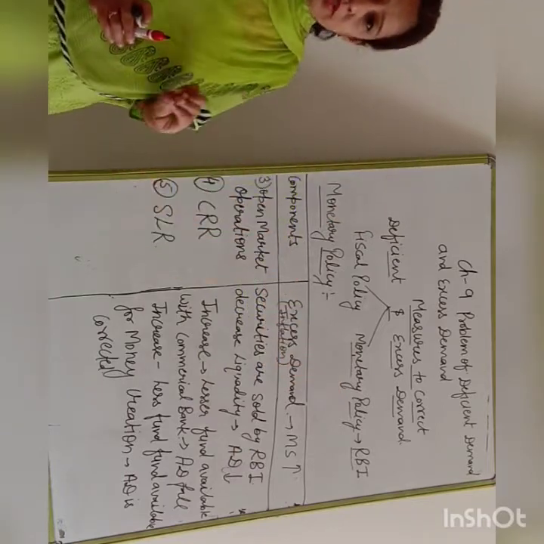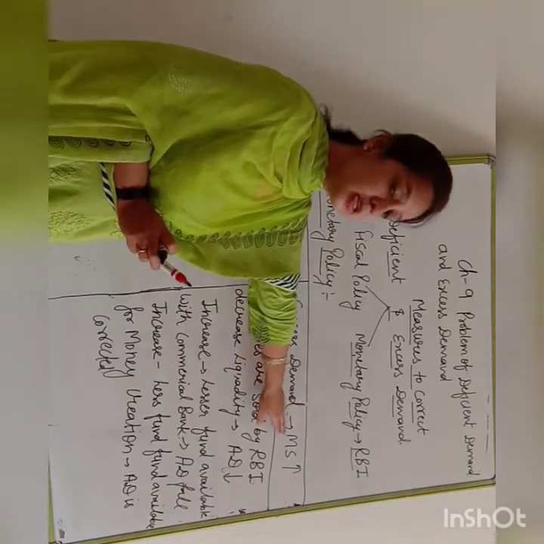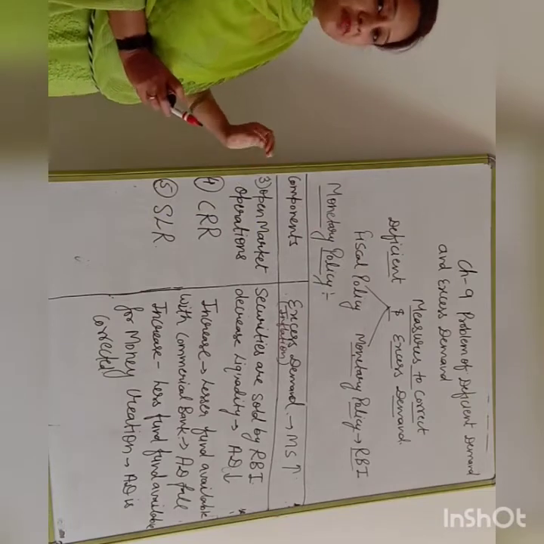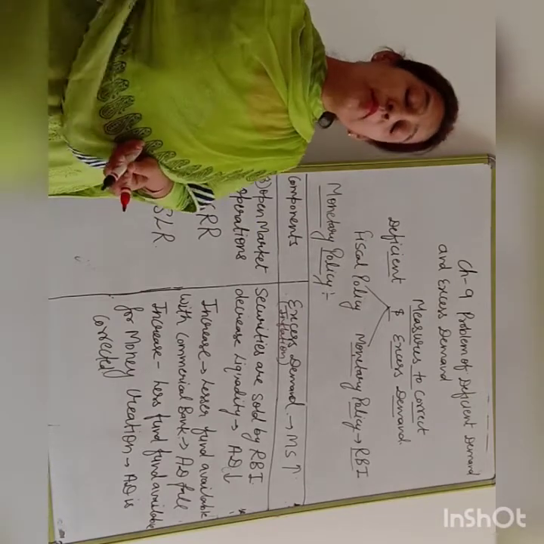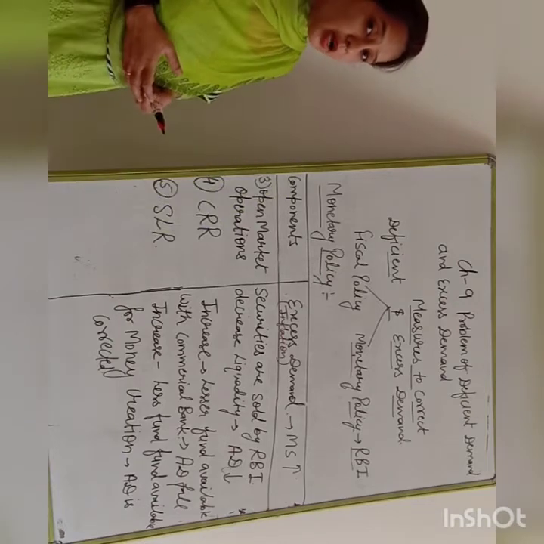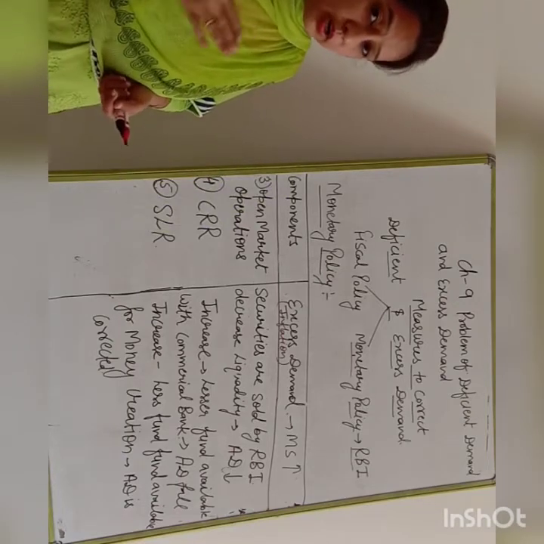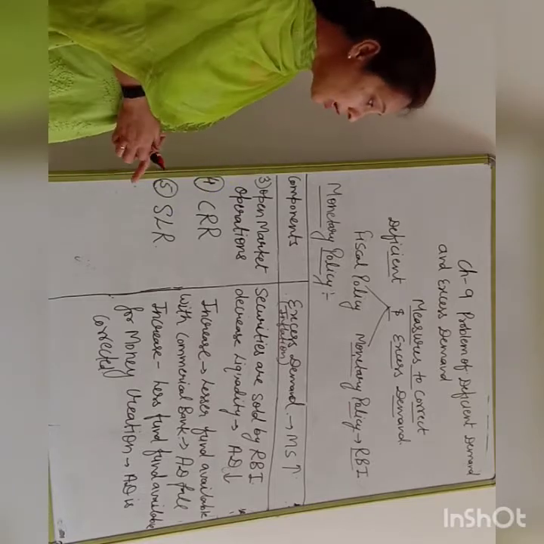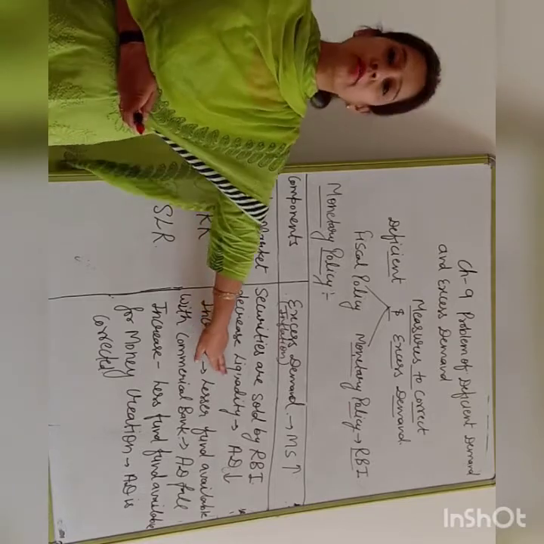When there is deficit demand, the money supply is less. Because of this reason, at the time of deficit demand, RBI purchases securities from the market. When RBI purchases securities from the market, the public's liquidity increases.